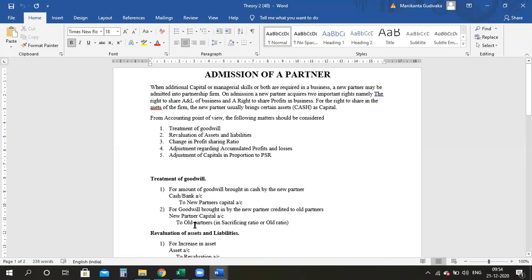But there is a thing which is happening here. The old partners are willing to withdraw the capital. When I say the old partners are withdrawing the capital, they don't want to keep the goodwill cash in the business. So we will write an extra entry wherein the old partners are bringing out the cash. Am I clear with this, guys? Anyone has any doubts regarding this? No? Right, so next one.